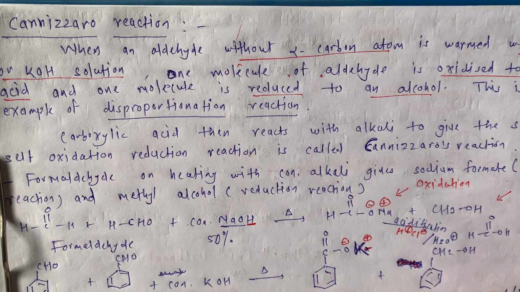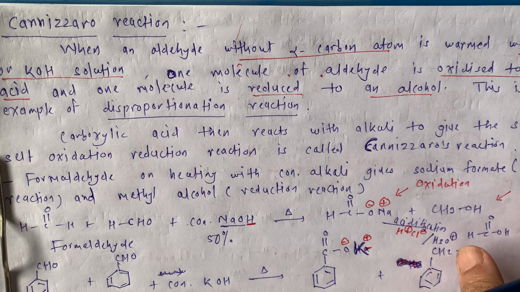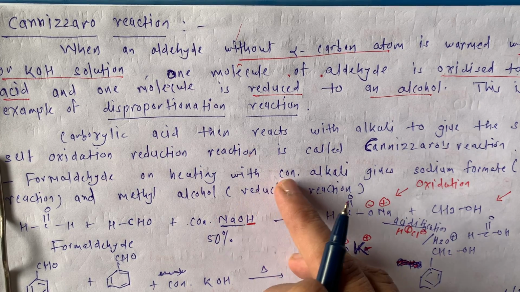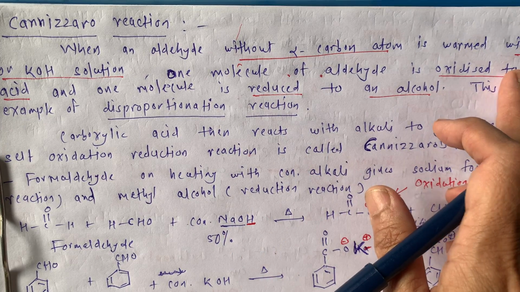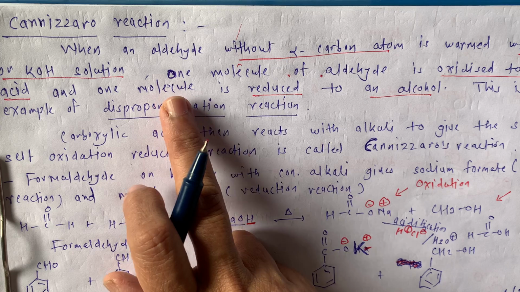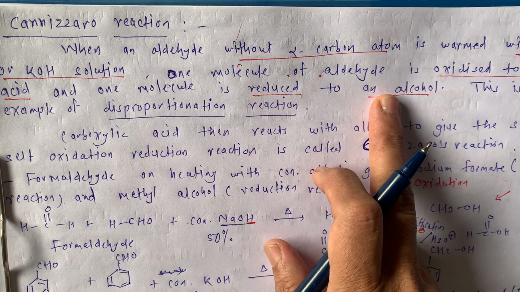In aldol condensation, we know there is the addition product, and there is 'Al' for the aldehydic group and 'Ol' for the alcoholic group, both in one molecule. Here, they are going to be oxidized and reduced to different products, that is, one molecule oxidized to carboxylic acid and another molecule reduced to the alcohol.